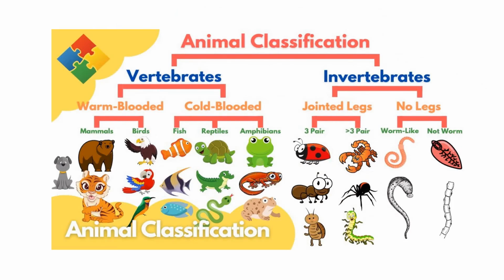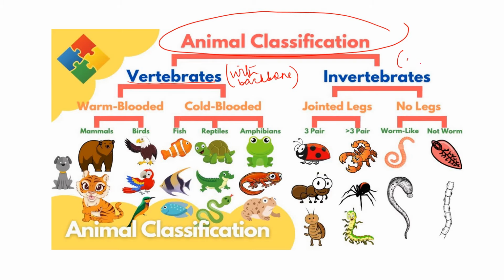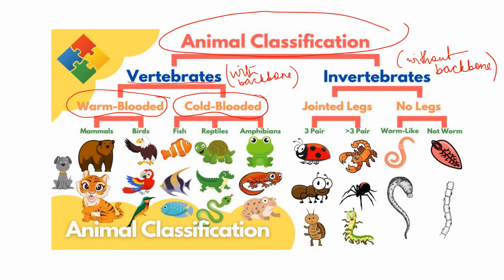Okay, so each one of us is a vertebrate. Now, let's go deeper. See, the animals can be classified in this way. First is the vertebrates, that is, with a backbone. Okay, and this one is the invertebrates, without a backbone. Fine. Now these vertebrates can again be subdivided into warm-blooded animals and cold-blooded animals. Okay, now what do warm-blooded animals mean? The blood of these animals is warm by nature. Okay, cold-blooded means those whose blood is cool in nature.